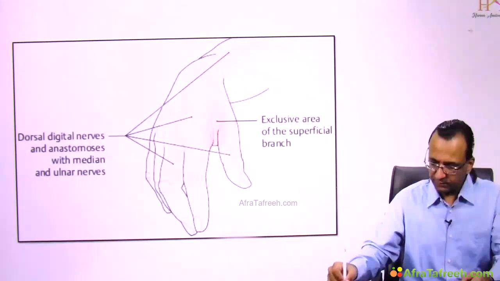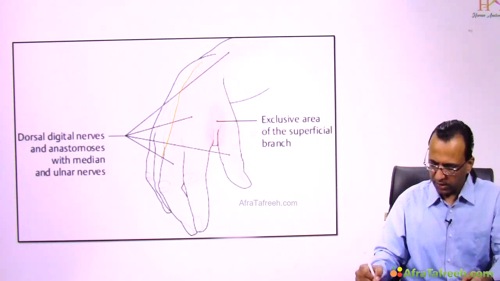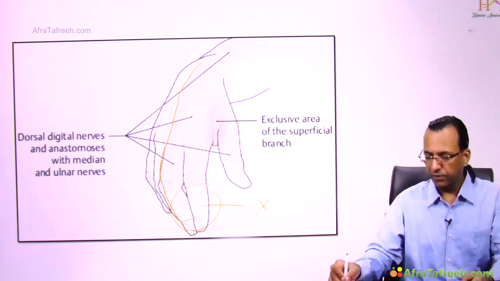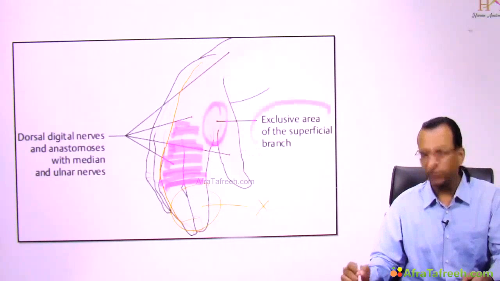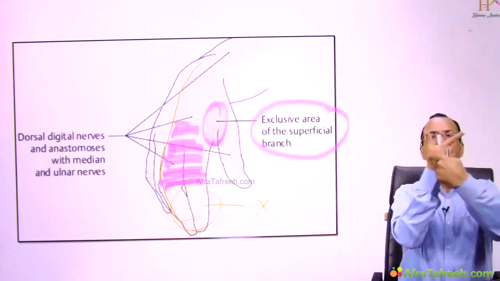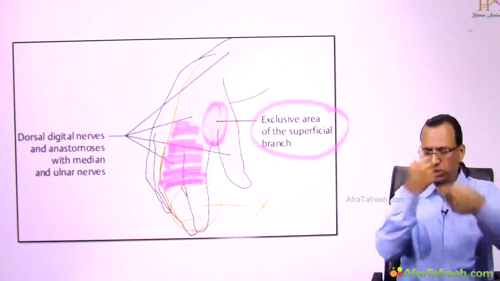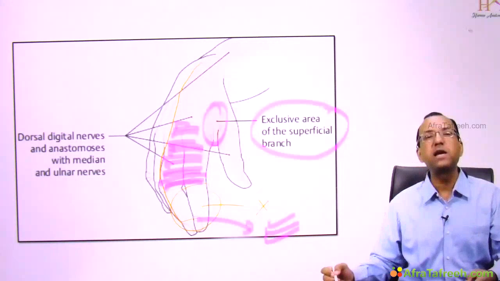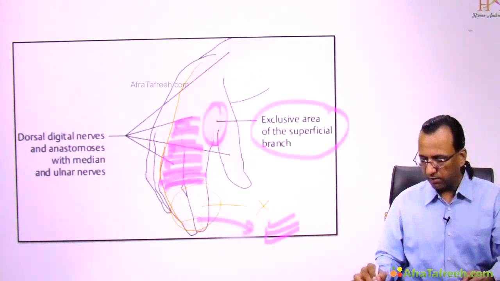So what is this? As you know, the radial nerve is supplying the dorsum of the 3.5 fingers, minus the nail bed. If you are talking about sensory loss, it will be restricted to the middle phalanx and proximal phalanx, especially the dorsum of the first web space, because the dorsum of the first web space is exclusive to the radial nerve. That will be sensory loss. But the nail beds may still have sensation because of the median nerve supplying the distal phalanx and nail bed area. So only this area is involved? Yes.